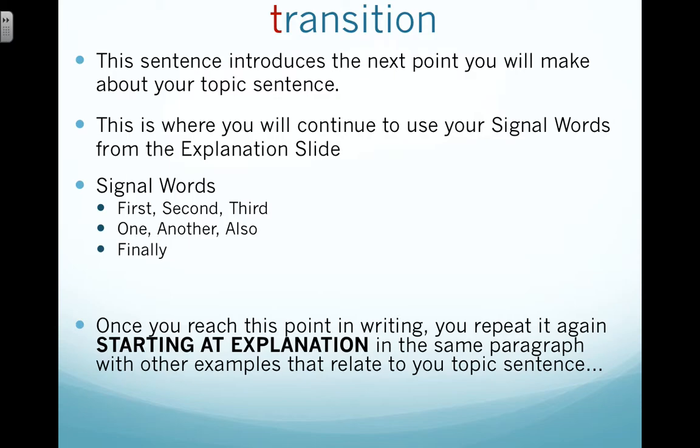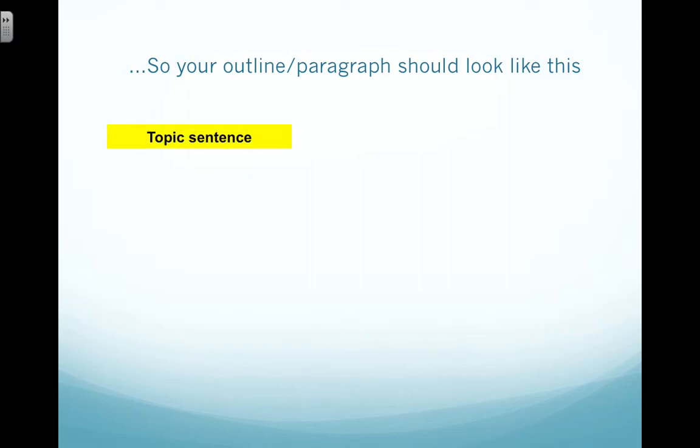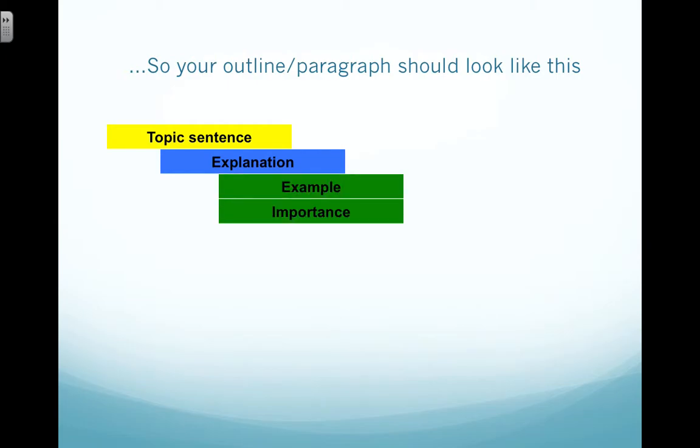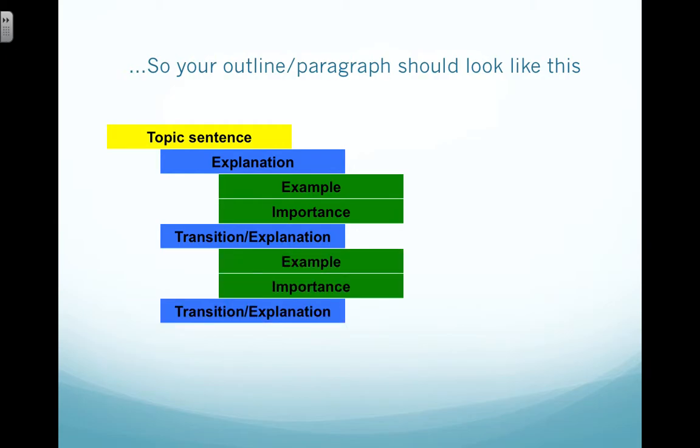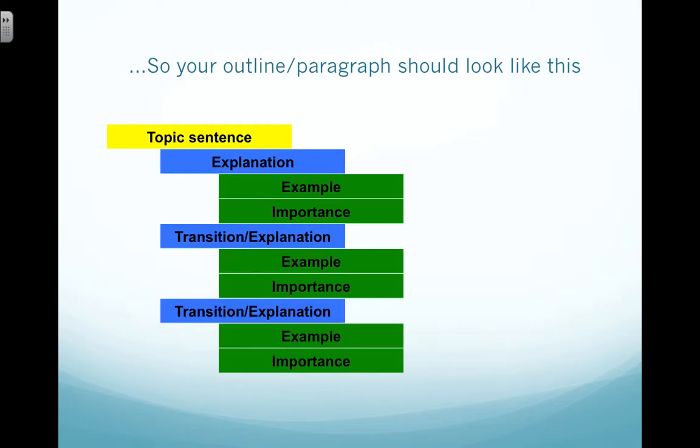Once you've reached this point, you repeat it again, and then you start over at explanation. You're not going to start a topic sentence because you've already written your topic sentence for this paragraph. And then you want to add more examples that relate to the topic sentence. So overall, your whole outline of paragraph should look like this. Topic sentence, explanation, example, importance, then you transition. So these are the big four. Here's your TEXI, right? Then you transition and you repeat it again. Explanation, example, importance, transition, explanation, example, importance.